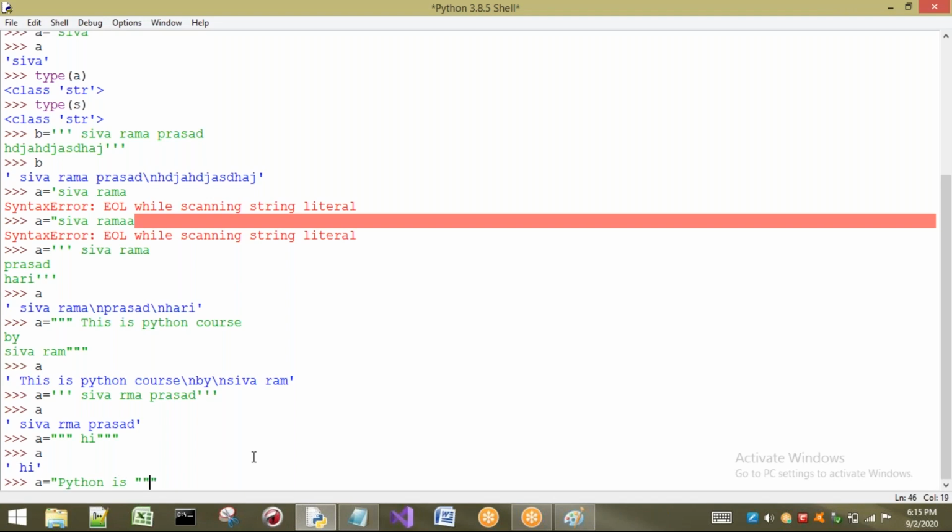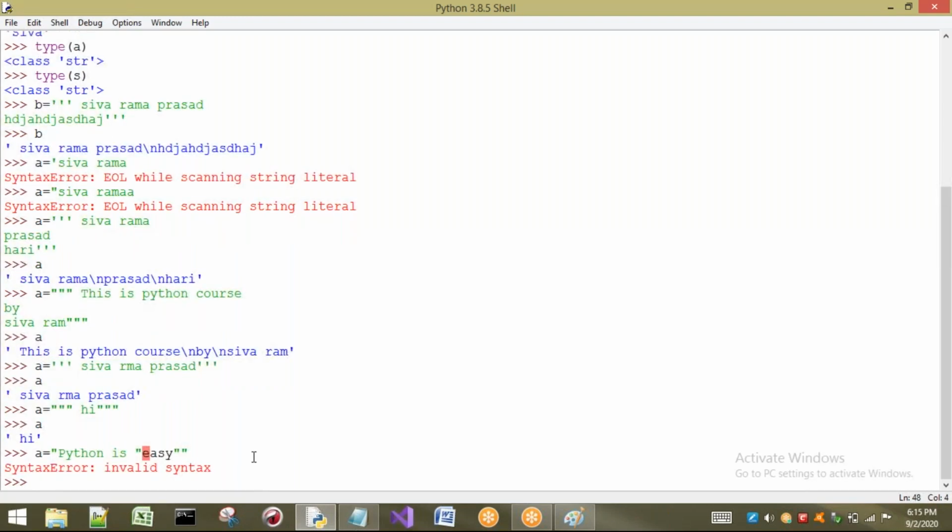For easy, I am placing double quotes. In this way I am trying to print. Let us see what happens. Will it work? It will not work. Okay, so it gives you a syntax error.